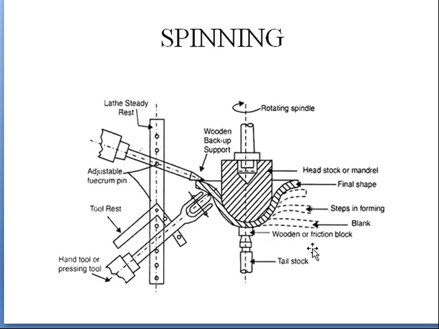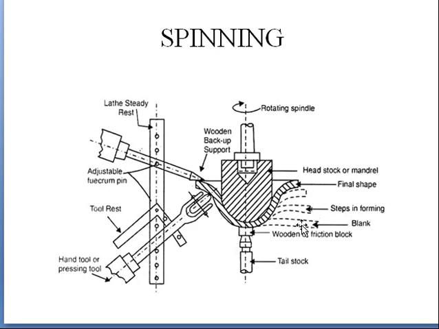Here is the wooden friction block. Initially the workpiece is straight, and this is the rotating spindle, and this is the headstock of the mandrel. Here you have some handles to change the position. This is the lathe steady rest, and over this you have a tool rest. These are the wooden backup supports.